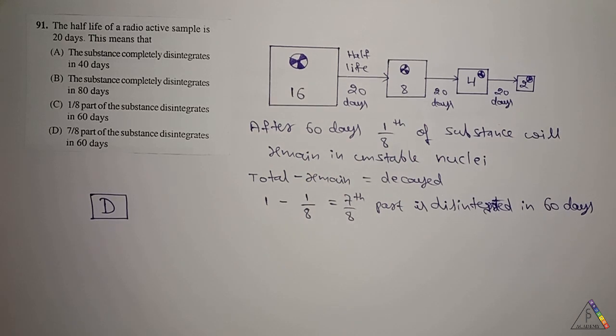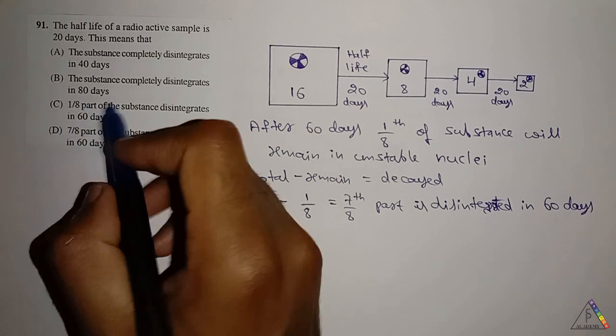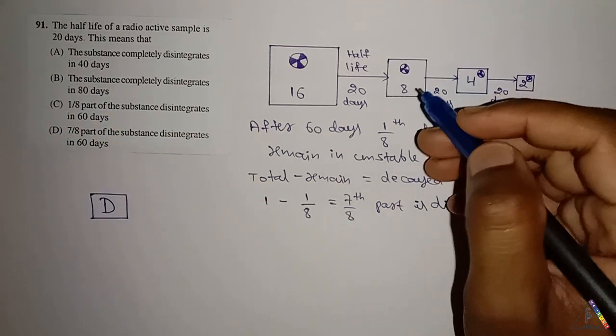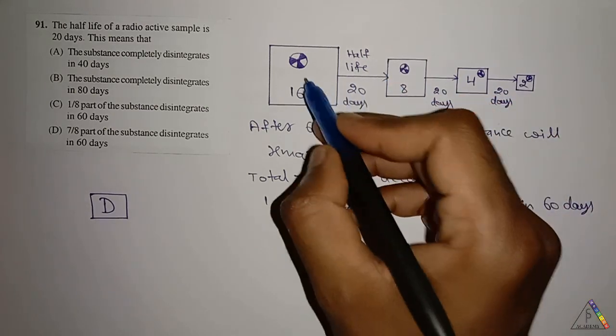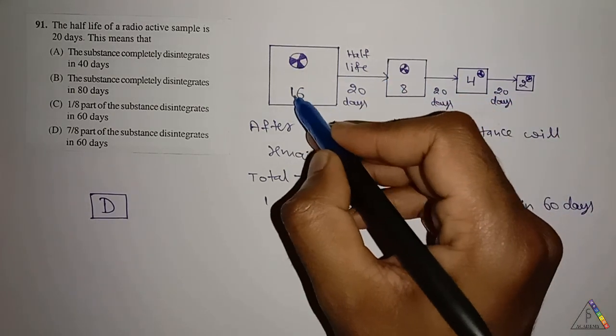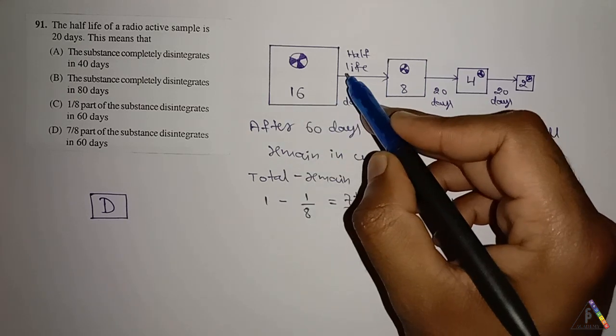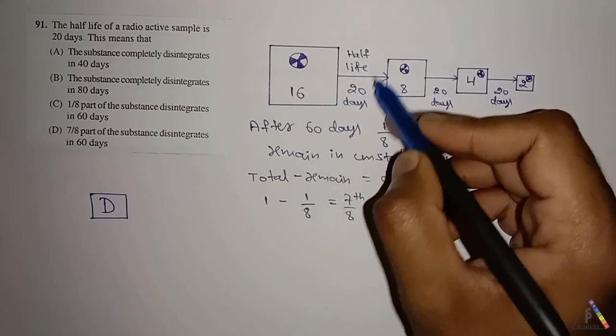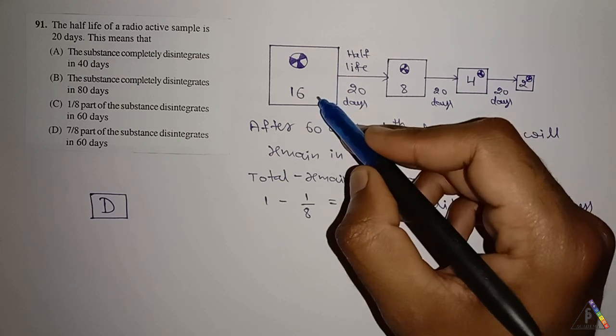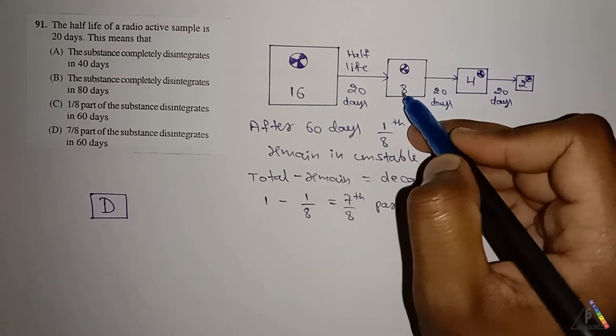Next question is, the half-life of a radioactive sample is 20 days. These are all the options they are given. The half-life means if there is a radioactive element which is having 16 atoms, after 20 days, its half-life means it will decay to 8 particles.